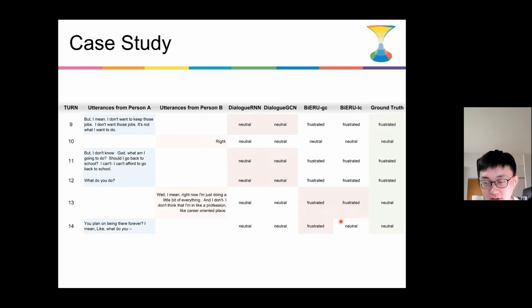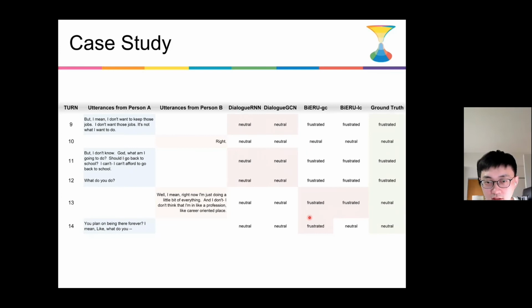So to have an intuitive feeling of this task, we illustrate a conversation snippet. In this snippet, person A is initially in a frustrated state, while person B acts as a listener in the beginning. Then person A changes his or her focus and questions person B on his or her job state. And person B tries to use his or her own experience to help person A get rid of the frustrating state. So this snippet reveals that the sentiment of a speaker is relatively steady, and the interaction between speakers may change the sentiment of the speaker.